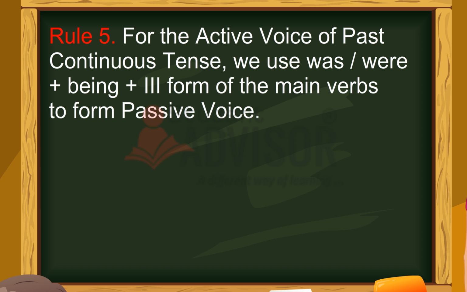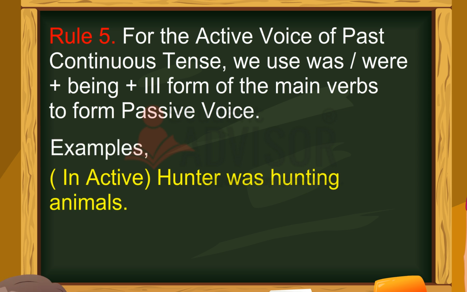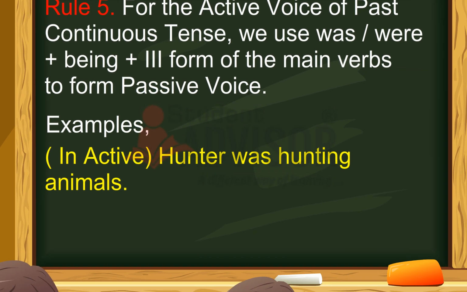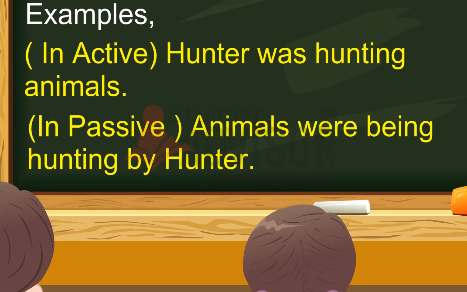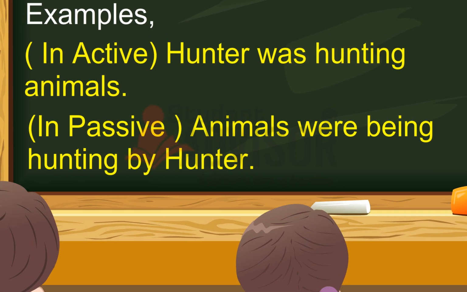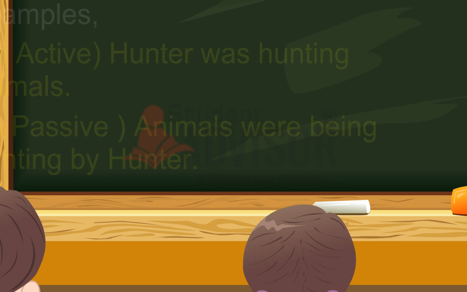Rule 5. For the active voice of past continuous tense, we use was, were plus being plus the third form of the main verb to form passive voice. Example, in active, the hunter was hunting animals. In passive, animals were being hunted by the hunter.